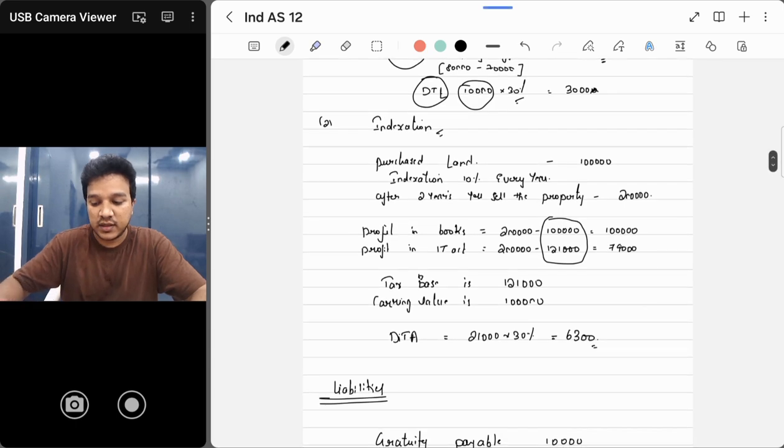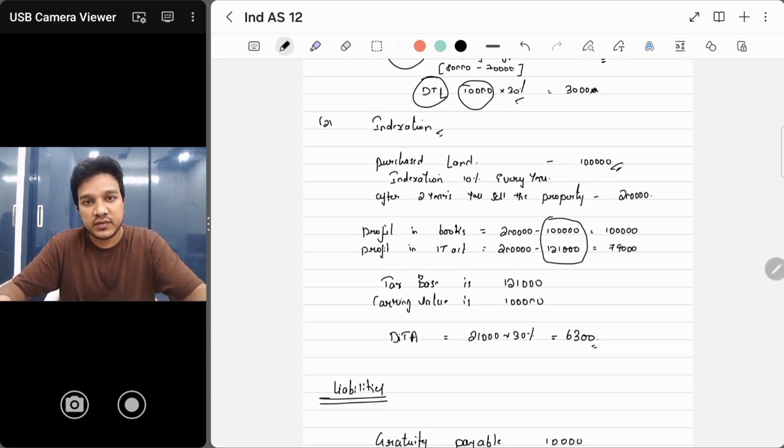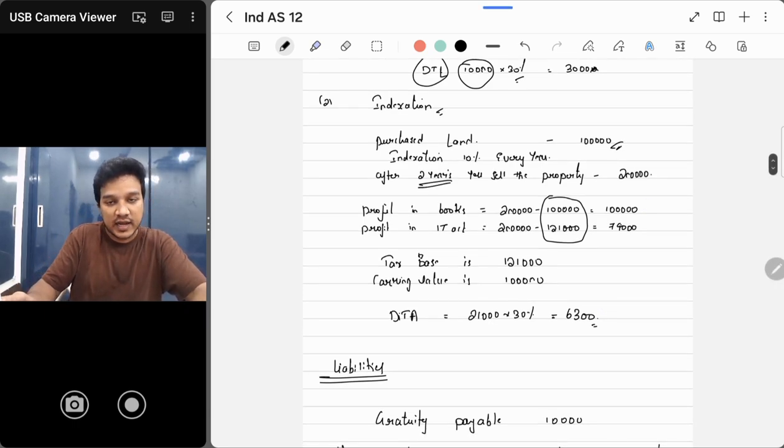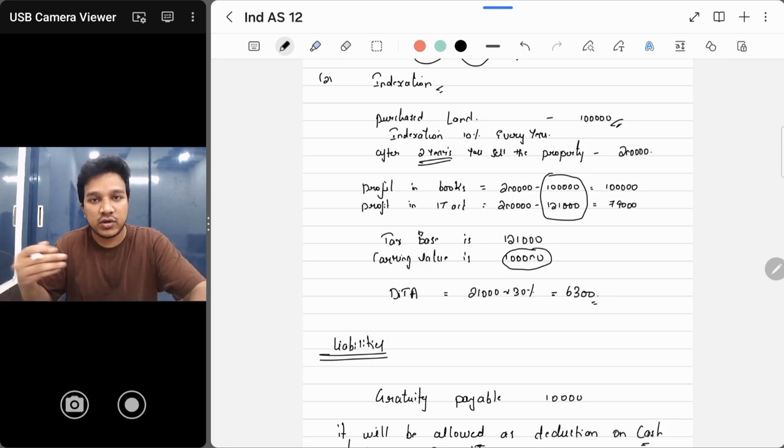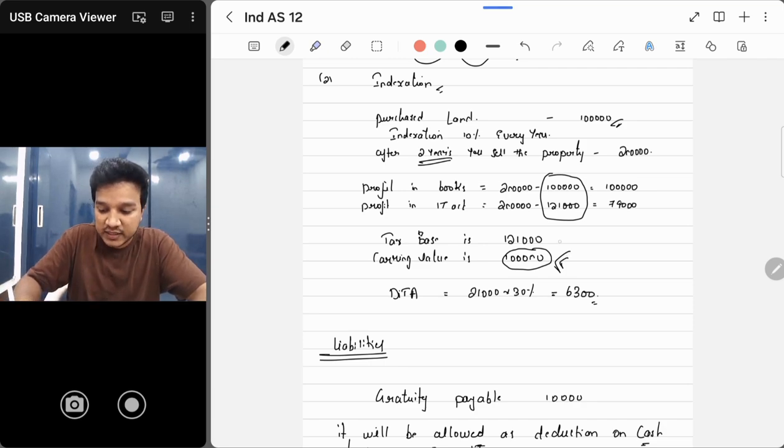ठीक है, now let's take there is a land, I bought it for 1 lakh. ठीक है, indexation benefit यहाँ पे 10% होता है. Indexation 10% over 1 year. Now I sold that land after 2 years. So what will be the cost in the books? In the books it will be only 1 lakh. लैंड तो depreciate नहीं होता. After 2 years also that land cost will be 1 lakh only. Clear. But as per tax base, the indexation benefit for 2 years: I get 1 lakh plus 10%, 1,10,000, and then in the second year also I get another 10%, so that will become 1,21,000.